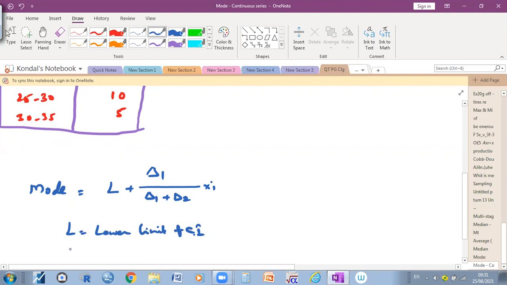So what is delta 1 here? As you know, delta means change.